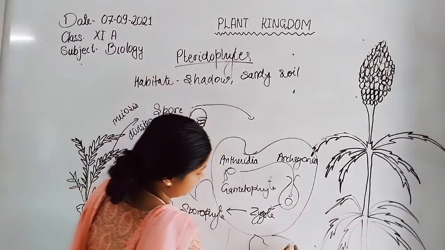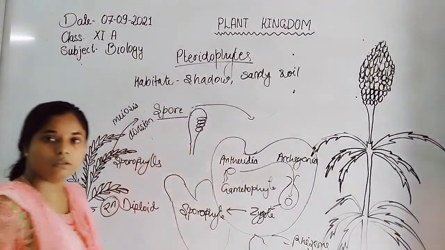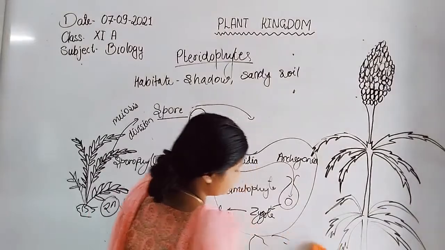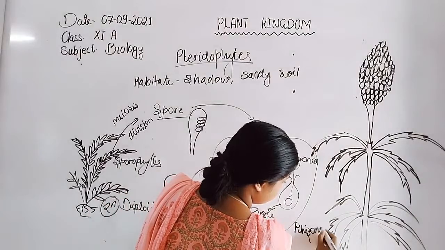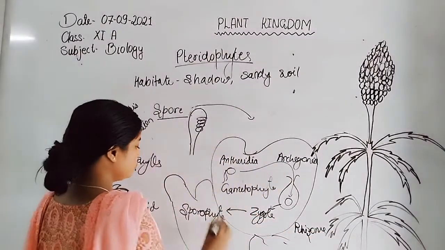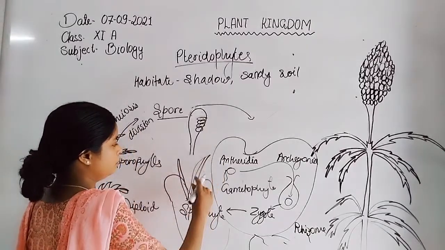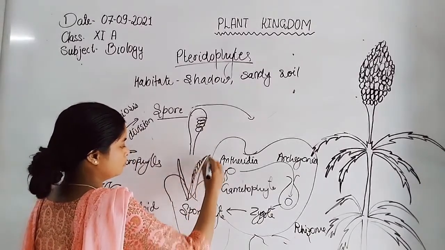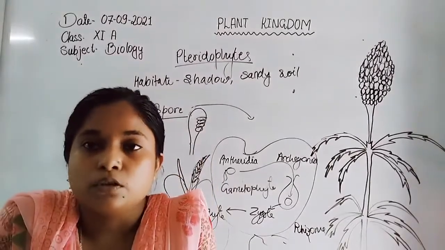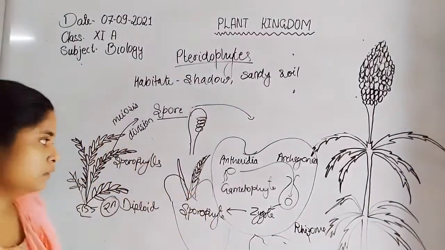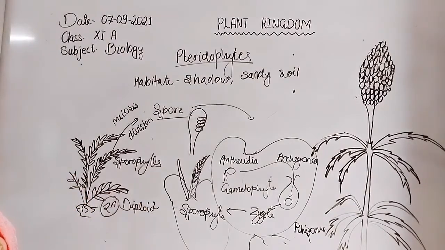It develops into a multicellular sporophyte, and develops into a new plant. So overall these are the reproduction steps, and now what are the stages in their life cycle.